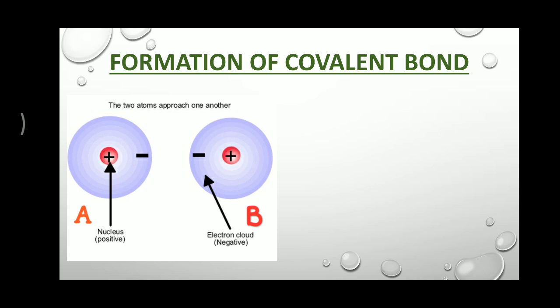Here in this picture, two atoms are depicted, A and B, and these two atoms approach one another. That means they move towards each other, and as in a gaseous state, atoms move freely and collide with each other. So suppose two atoms A and B approach one another, and when they come close together to a certain distance, there is an establishment of a force of attraction.